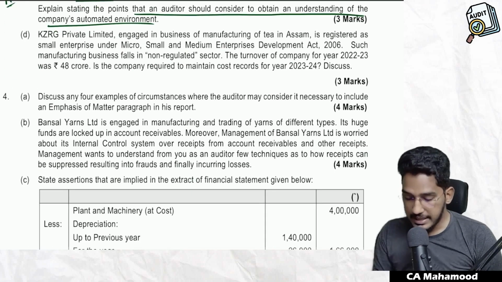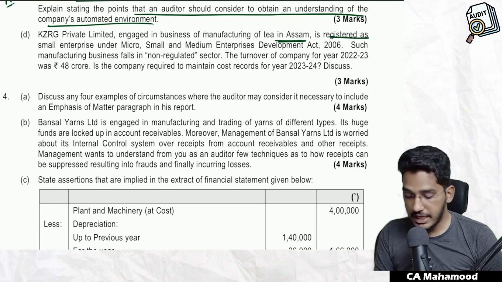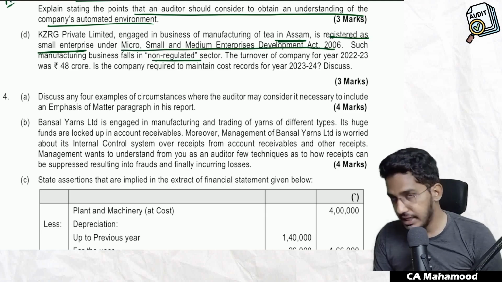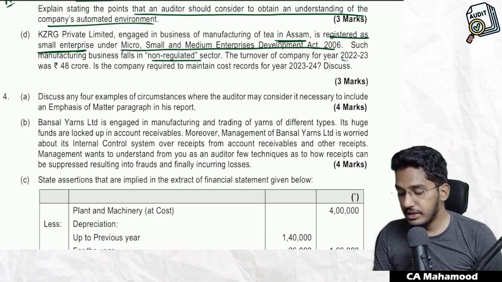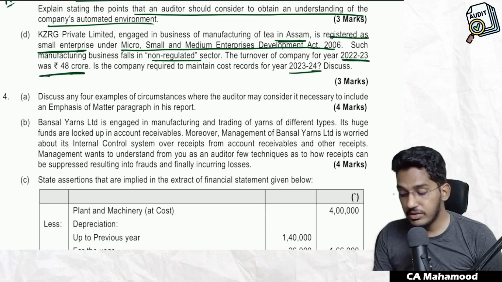Next question. KZRG Private Limited engaged in business of manufacturing of tea in Assam, which is actually registered as small enterprise under MSME Development Act. Such manufacturing business falls in non-regulated sector. The turnover of the company for the year 2022-23 was 48 crore rupees. Is it required to maintain cost records?